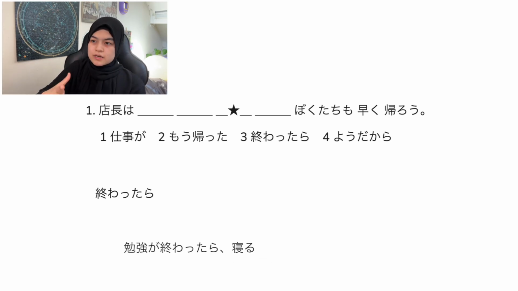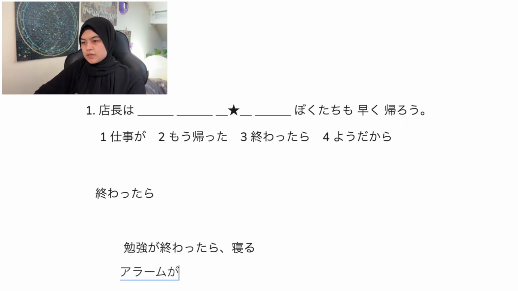いつ寝ますか? 勉強が終わったら寝ます. Okay. For example, let's say いつ起きますか? When will you wake up? アラームが鳴ったら起きます. Or 目覚ましが鳴ったら起きます. I'll wake up when my alarm rings.